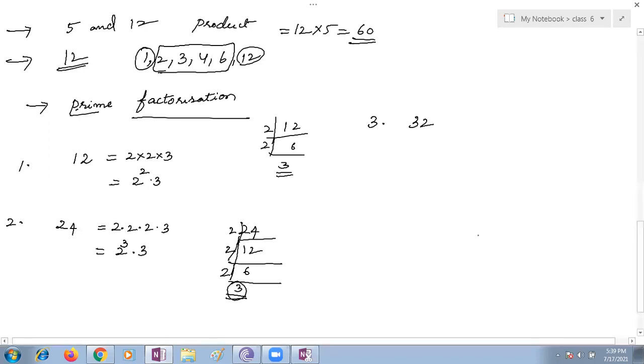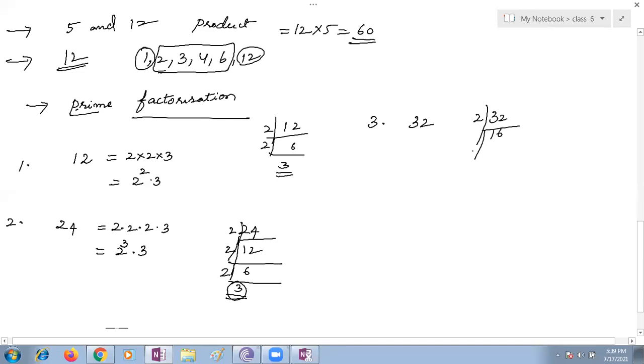Can I take with which least prime number I am supposed to take? Can I take 2? Ma'am, it's 8. Ma'am, it's 16. Very good, 16.